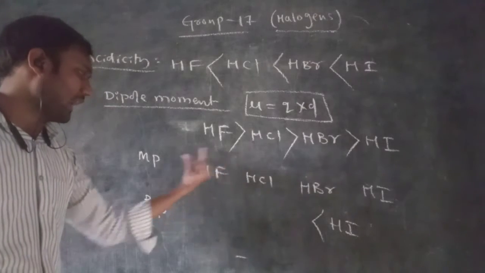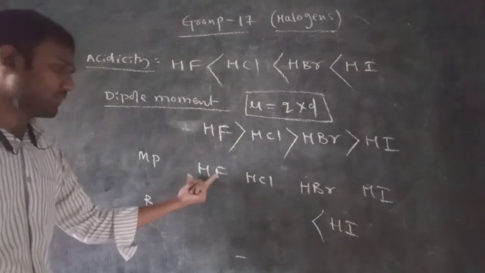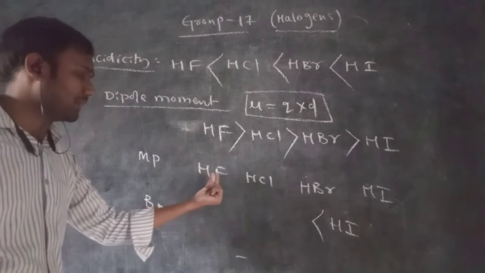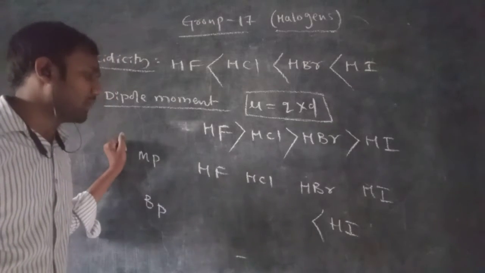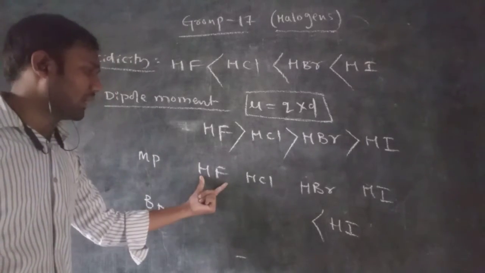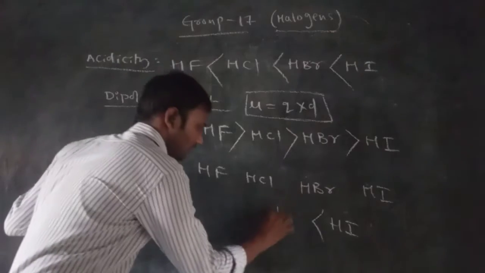Hydrogen fluoride. In hydrogen fluoride, what is possible? Hydrogen bonding is possible, due to the high electronegativity of fluorine. Due to the hydrogen bond, after hydrogen iodide, the highest melting point is for hydrogen fluoride.